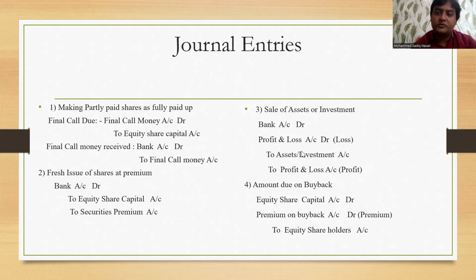See, profit and loss is to be used for both. If it is loss, we also use profit and loss, but it has to be debited. And if it is a profit case, you're going to credit profit and loss. So I give an example: 2 lakh asset you are selling at 2 lakh 50. You're going to pass the entry like bank account debit 250, to asset account 2 lakh, to profit and loss 50. Are you getting me?